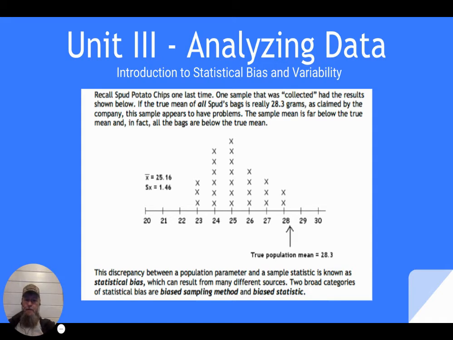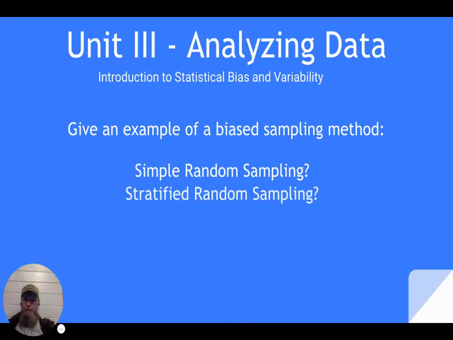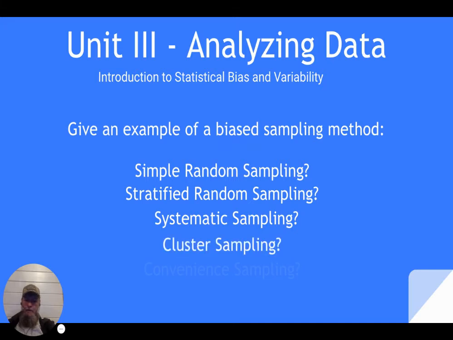Now, let's talk about this for a second. Give an example of bias sampling method. Here's a great example. Simple random sampling. How do we do that? Stratified random sampling. These are bias sampling methods. Systematic sampling, cluster sampling, convenience sampling. How are each of these given some bias?